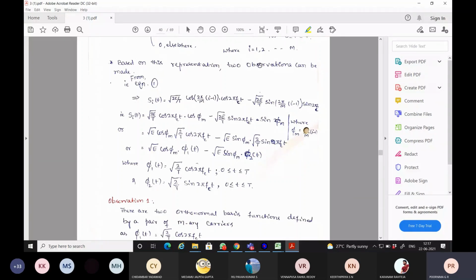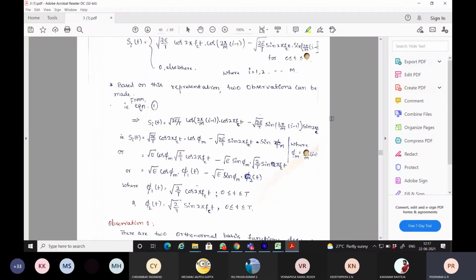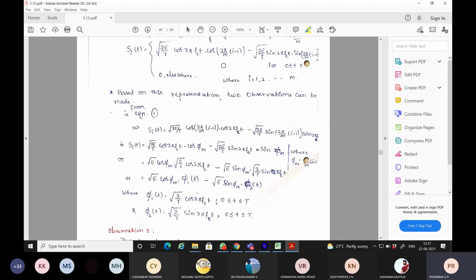So based on the equation 1 expansion using trigonometric functions, we can make 2 observations from equation 1. What are those 2 observations? For this, let us consider s i of t again, and take only that expression.